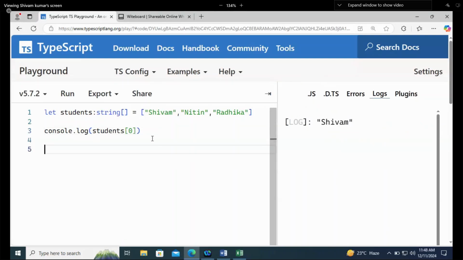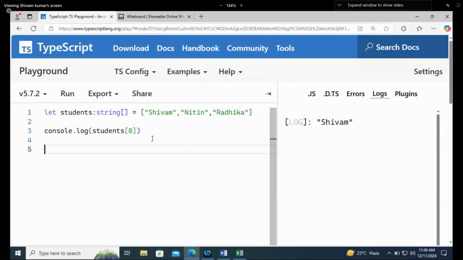What if I want to add one more student into this? Push. Very good. What's your good name? Satya. Very good. Push. So there are two functions that actually belong to stack.